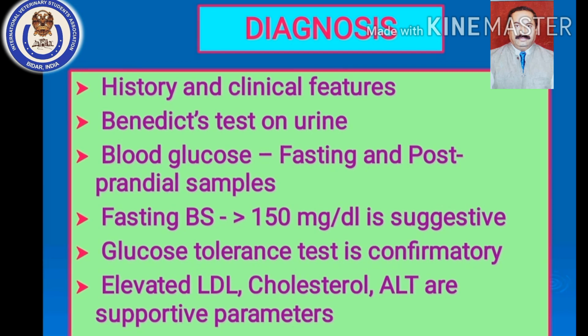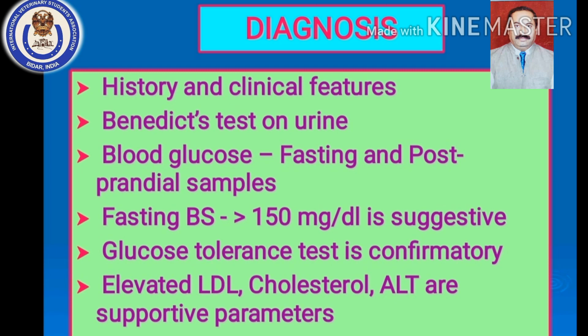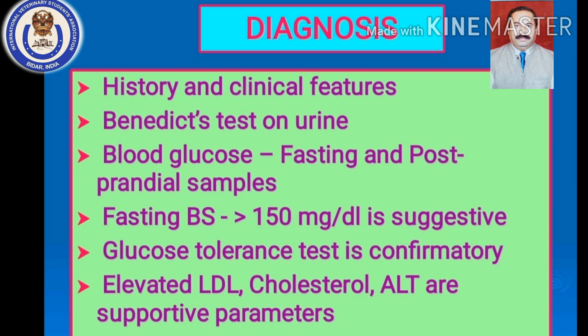From 140 milligram per deciliter, it may reach up to 220 milligram per deciliter. It may fall down to 180 to 190 milligram per deciliter and remain constant there. It will never come to the pre-feeding glucose level. So this is called the glucose tolerance test, and it is considered the gold standard confirmatory test for diabetes mellitus.